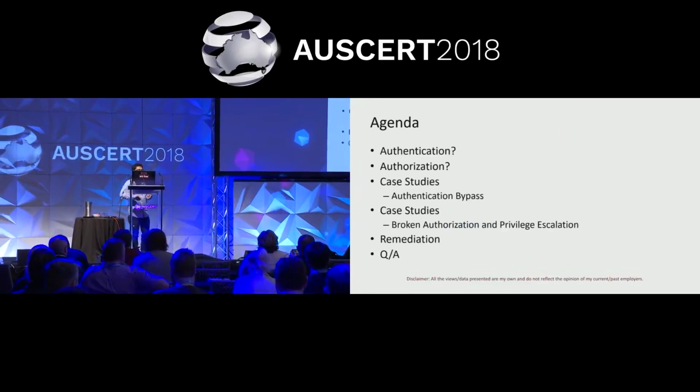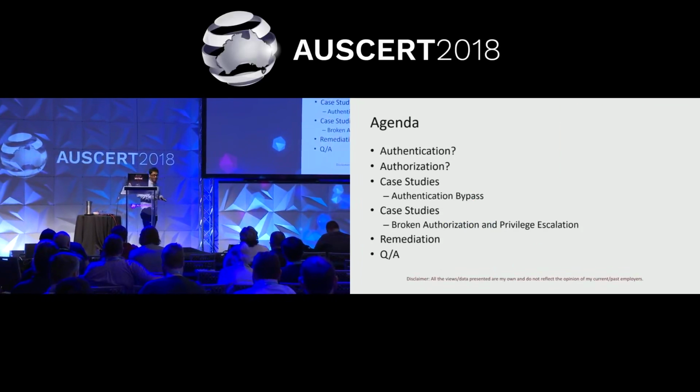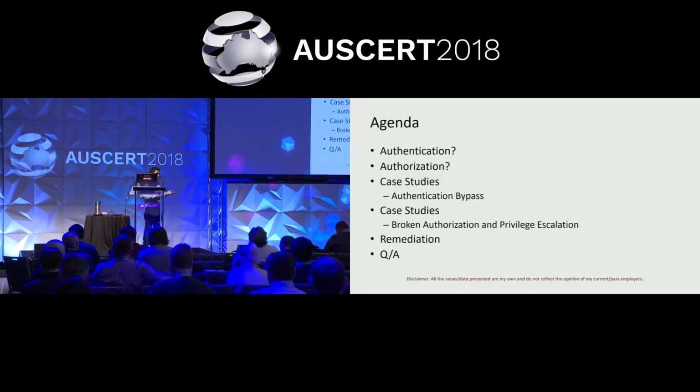Then this is the agenda. First, we'll see the basics of authentication: what is authentication and how it works. Then we'll see authorization or privileges. Then I'll show you the different vulnerabilities of authentication bypass and authorization bypass. All the vulnerabilities explained here are ones I reported to various bug bounty programs, which were accepted and then fixed. Then I'll show remediation and the Q&A session.